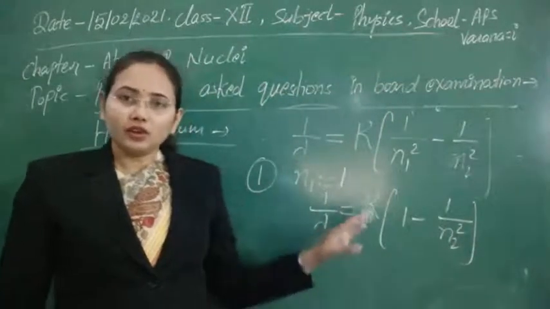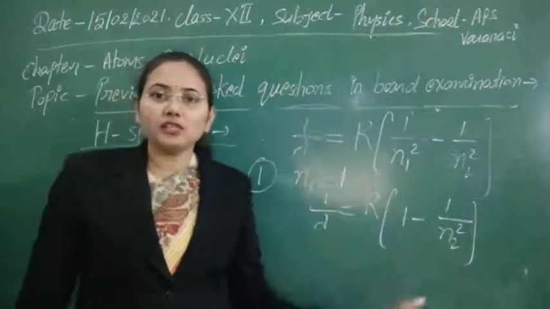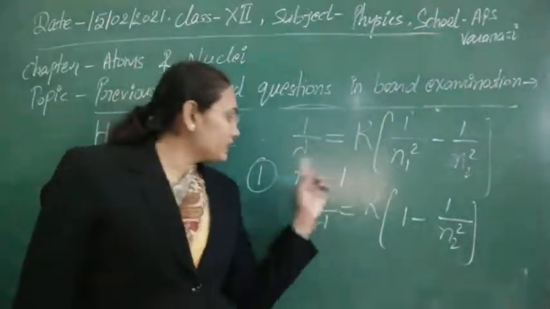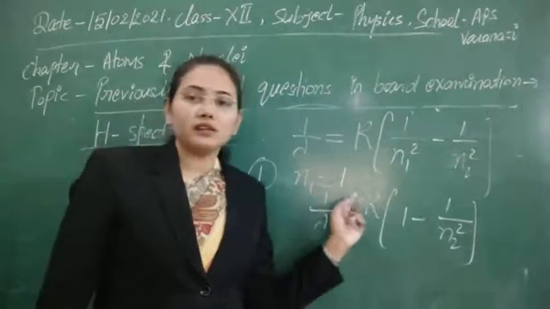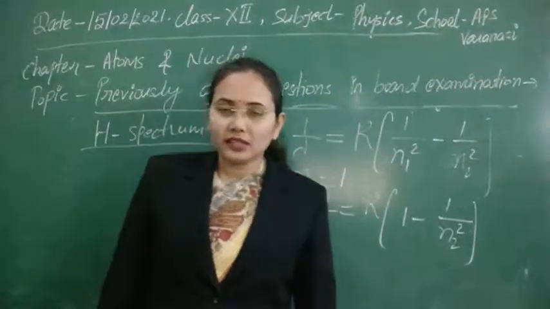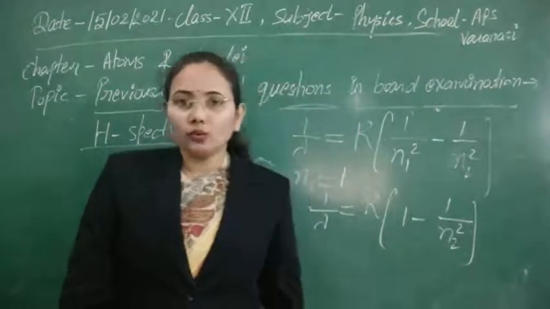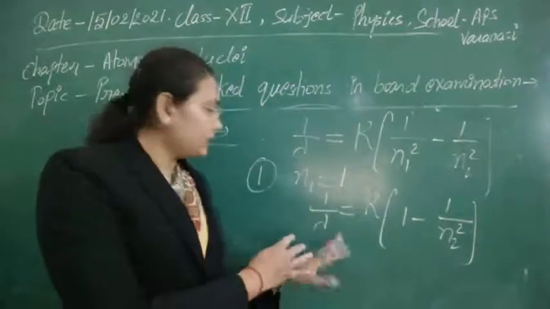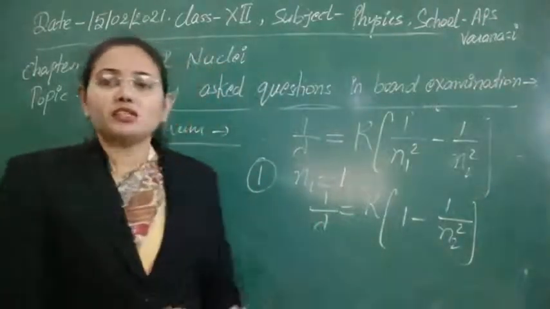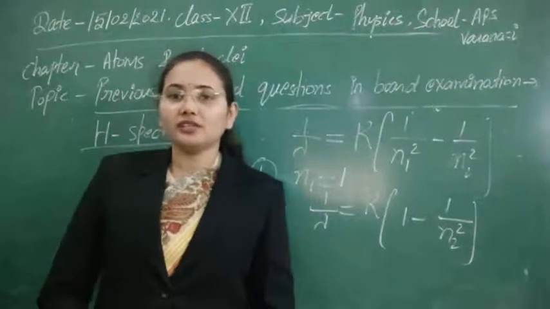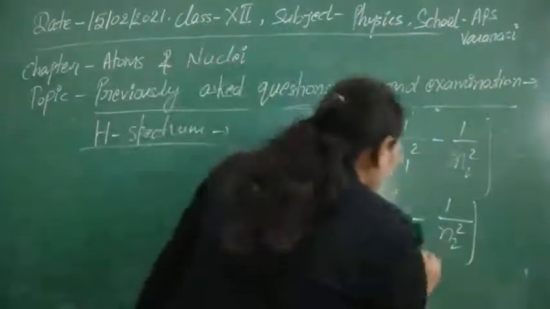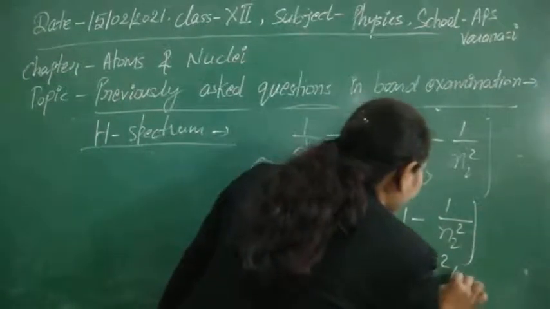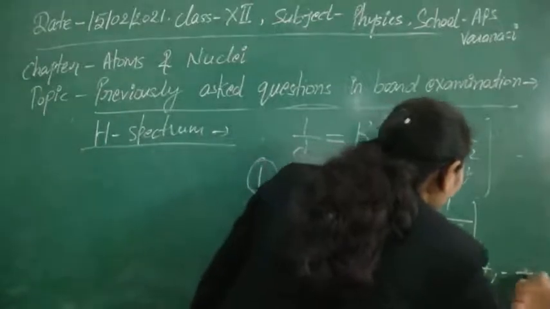If the electron is making a transition from higher states to the n equal to 1 state, meaning the final state is fixed, then the series of wavelengths that we get is known as the Lyman series. Here the value of n2 can be 2, 3, 4 and so on.